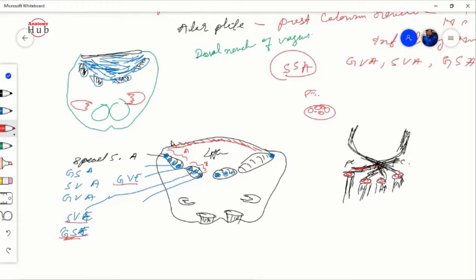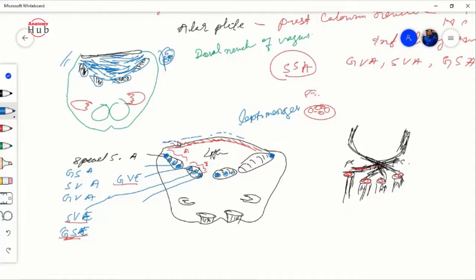And here you will also find neural crest cells. Neural crest cells at the spinal cord make the dorsal root ganglion, but here the crest cells form your leptomeninges, that means the arachnoid mater and the pia mater.